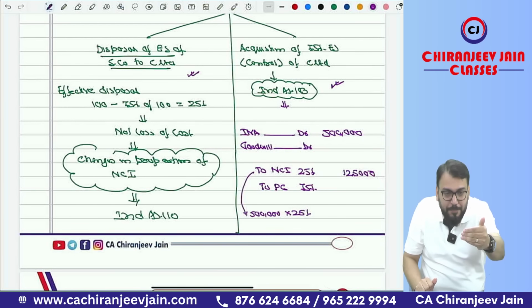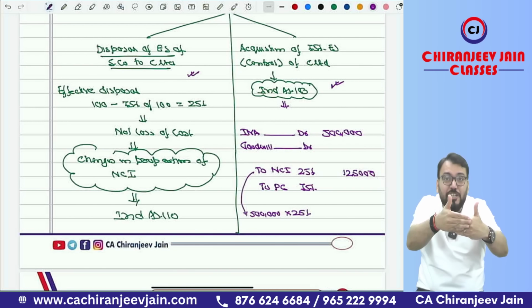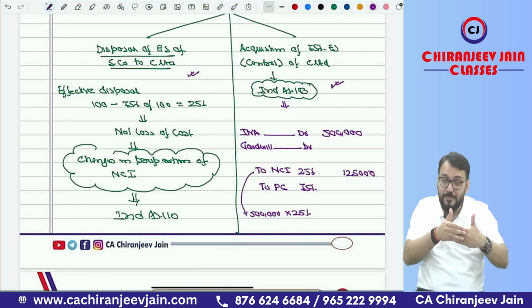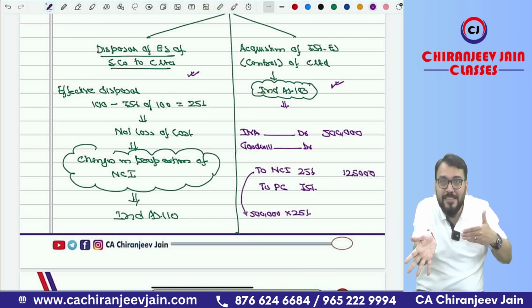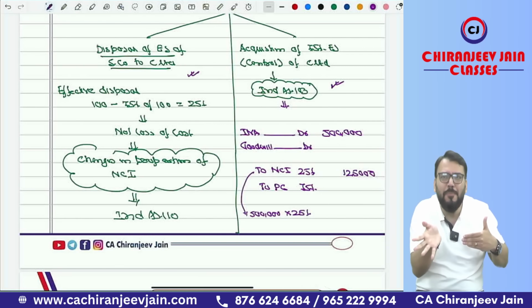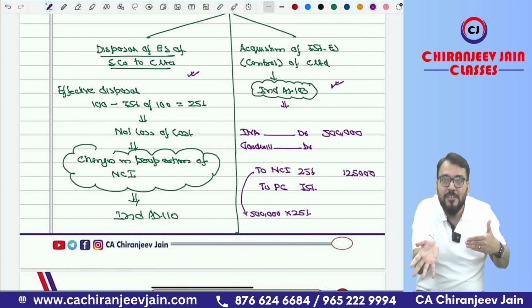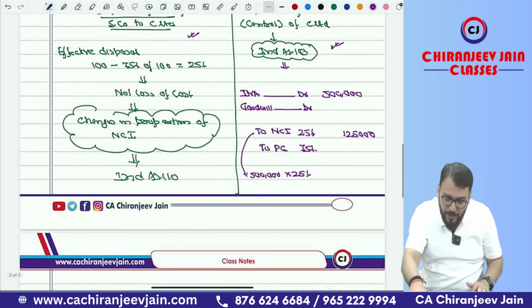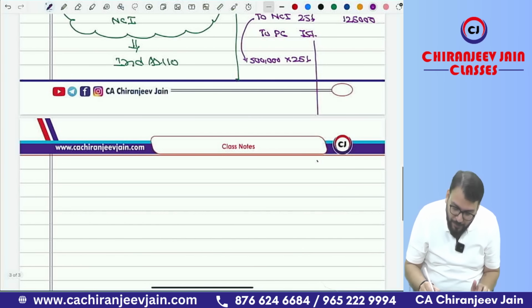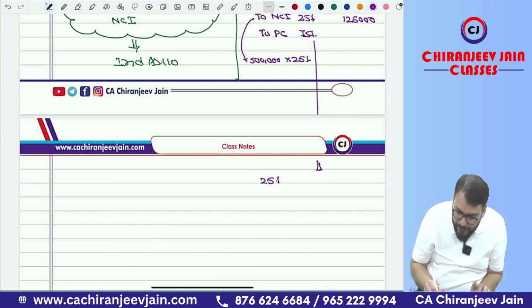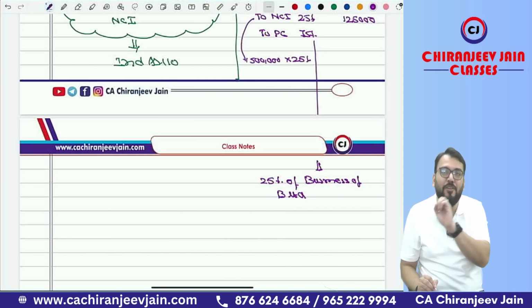We acquired 75% of C Limited, correct? And PC is paid in the form of what? Sale of investment. Sale of investment, you can say, is sale of business of B Limited, but 25% effectively. Now you only say, this PC will be what? It is 25% of business of B Limited or not?